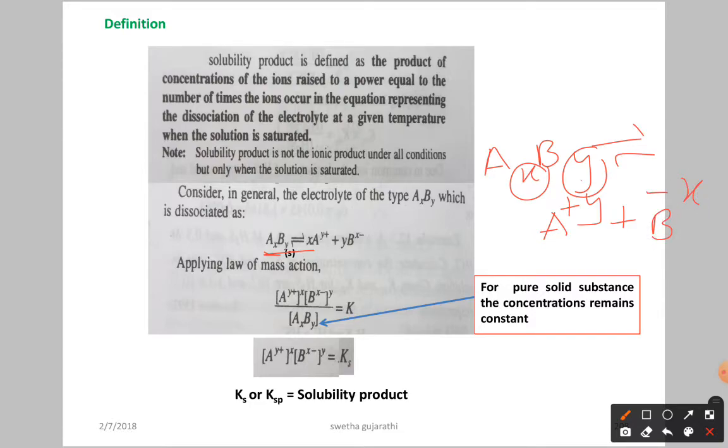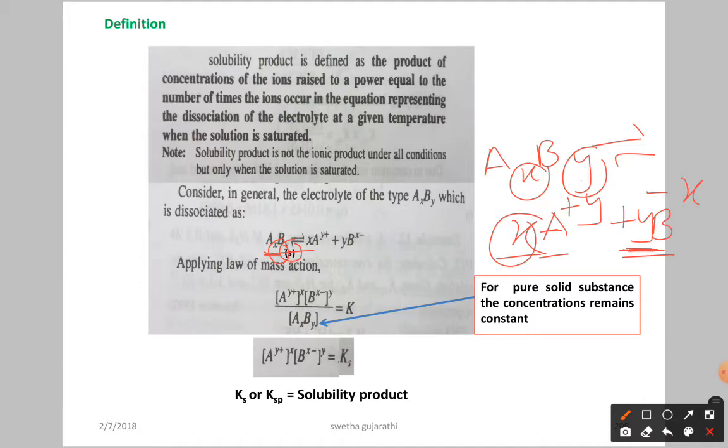Now how many A are there? x, so that many ions. Now B, how many are there? y, so this coefficient y is how many you are going to get. So x number of A^y+ ions and y number of B^x- ions are going to form. This is the salt.